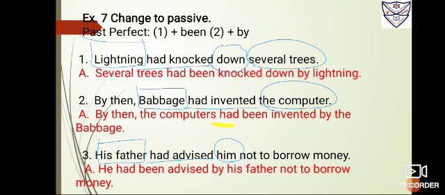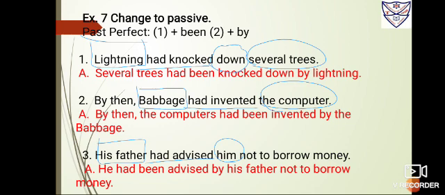So had, same, because it is past perfect tense, so it is had. Use of additional word, that is be and been, so it is been. And then invented, the verb in its third form. Add fourth step by, and then Babbage, you have to bring it at the back. So it is by then the computer had been invented by Babbage.